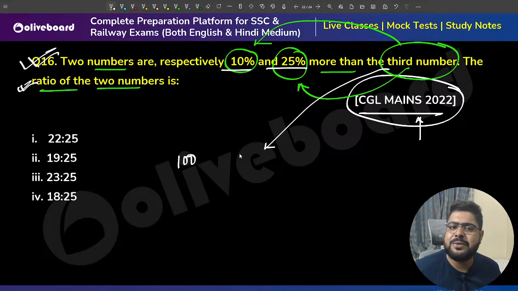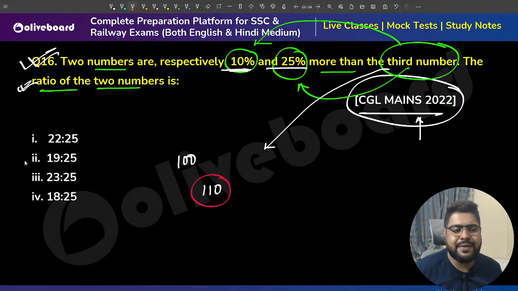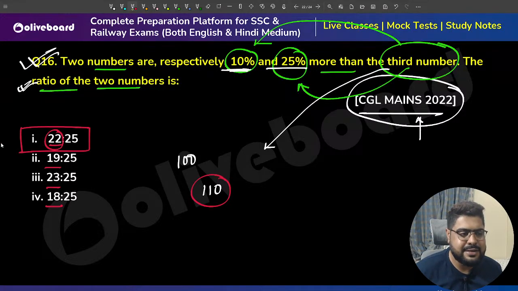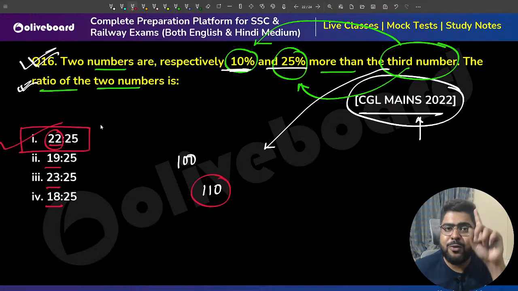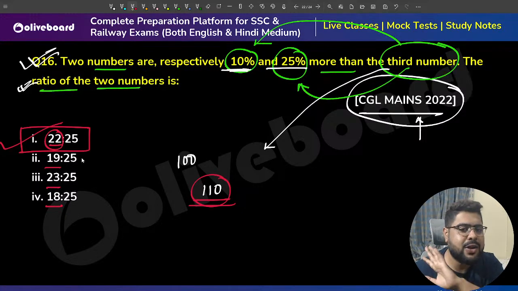The first number, what will that be? 10% more, meaning 110. And the second number is what? If you are intelligent, you will say, I will not check anything, 110. Why? It is a multiple of 11. Only one of these options is a multiple of 11. That is my answer. I won't even go for anything else, because the first number is 110, a multiple of 11. 11 is a prime number, so there is no other option which is a multiple of 11.